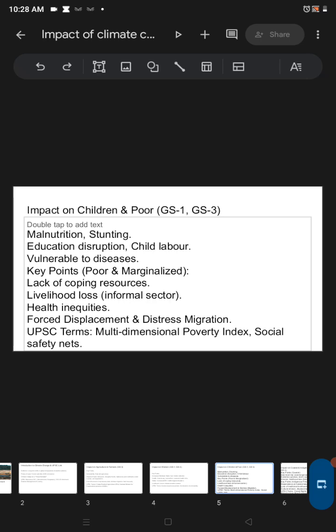The education sector will be disrupted because due to the heat and all other problems, they will not be able to attend school. As the food shortage comes, another younger family member, that is the child, will also be forced to do work, and in this instance we will see child labor. And obviously climate change will bring more disease to the crops as well as humans.